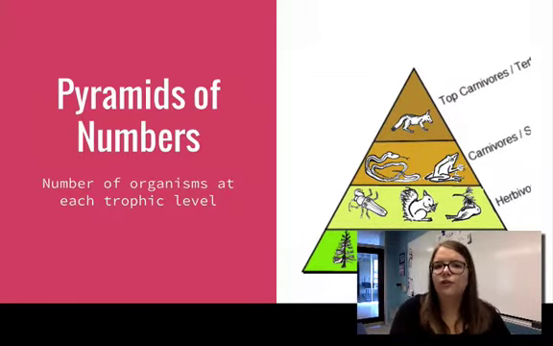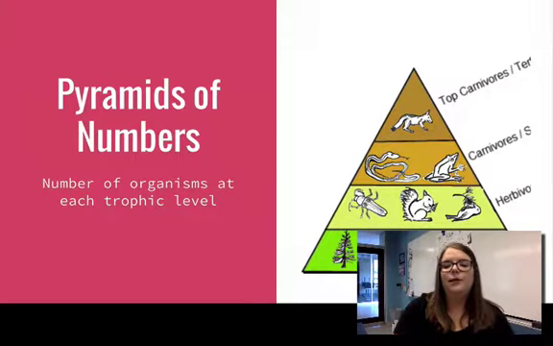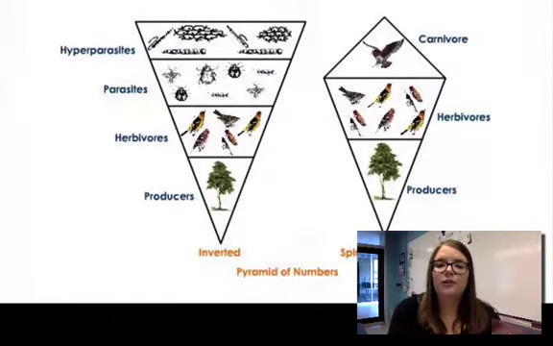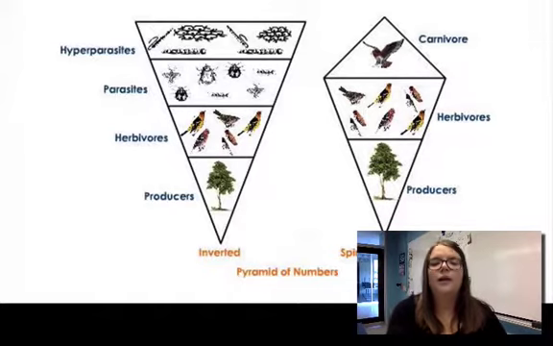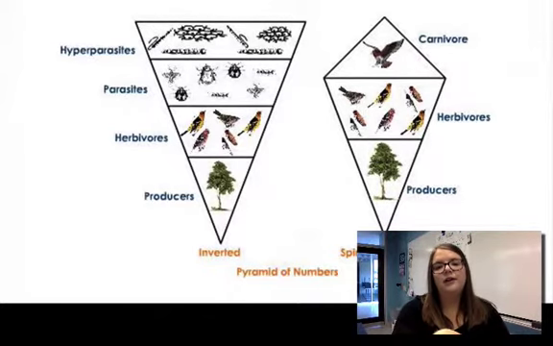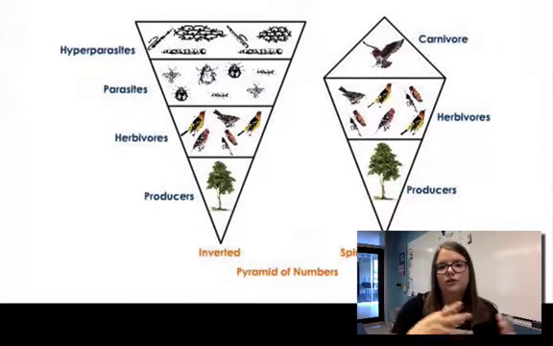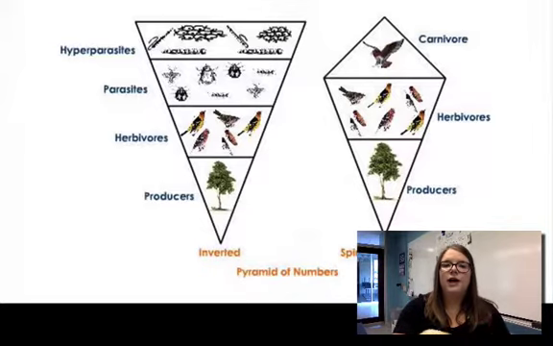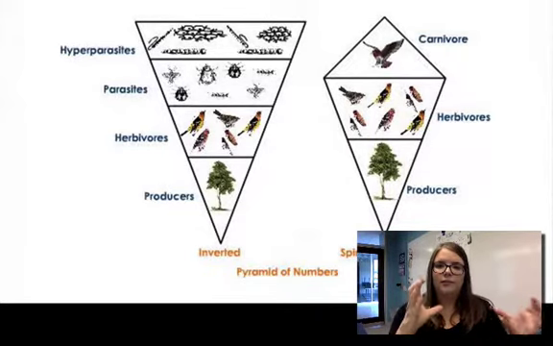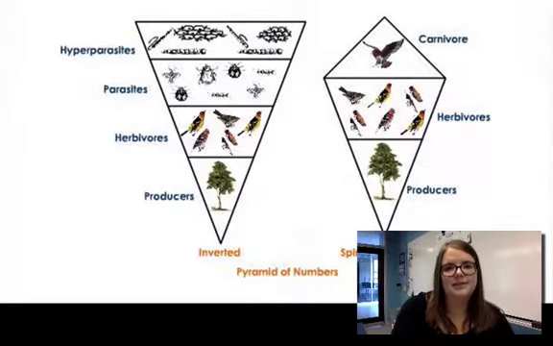All three examples I showed you just have the traditional kind of pyramid shape, but keep in mind they can also be inverted or spindle shaped. So this inverted one, the upside down pyramid, would be an example. This is a pyramid of numbers where there's not that many producers. So if you look at large trees, there's not that many compared to the highest consumers here, which are hyperparasites, parasites that live on parasites. There's billions of them. They can also be spindle shaped. So the spindle shaped ones, you can see not so many producers, lots of primary consumers, and not so many secondary consumers. So the pyramids come in all shapes and sizes.